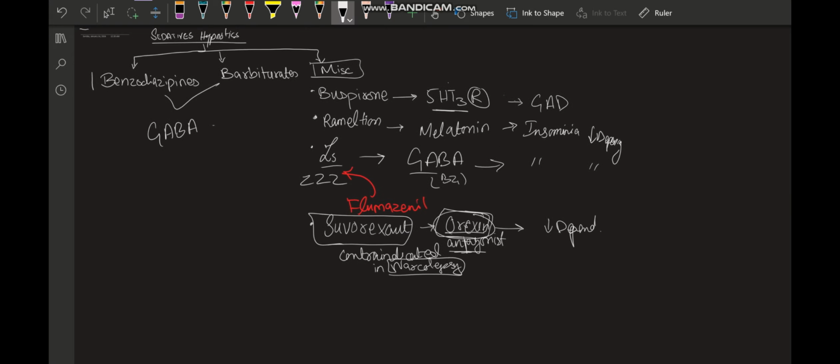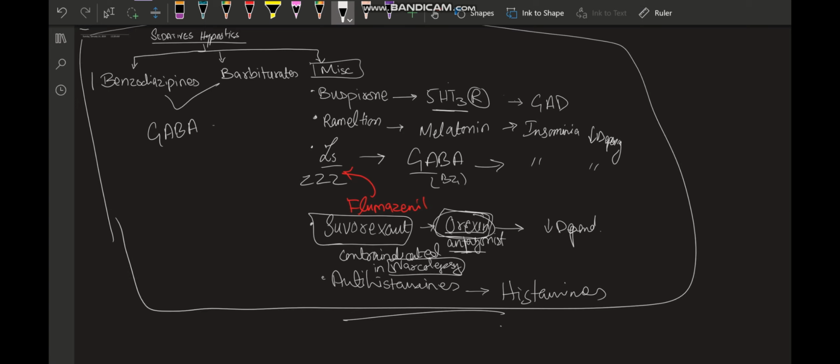The last are the antihistamines, which we all know are the anti-allergics. They make us fall asleep. Why? We will study why. This concludes our classification of sedative hypnotics.